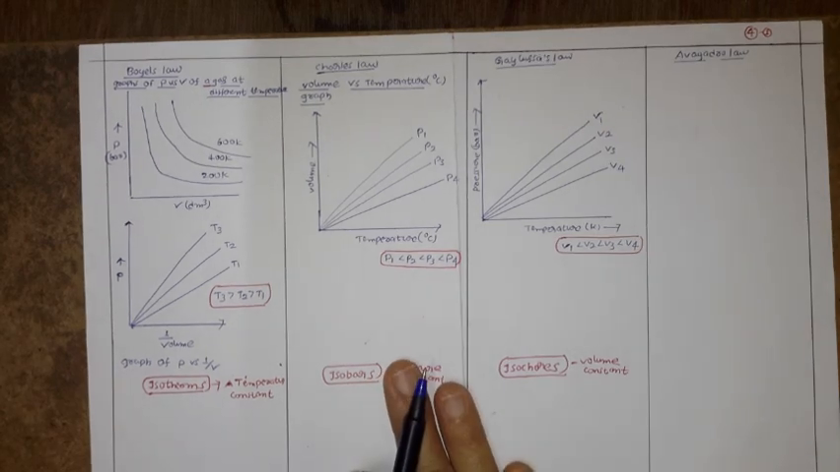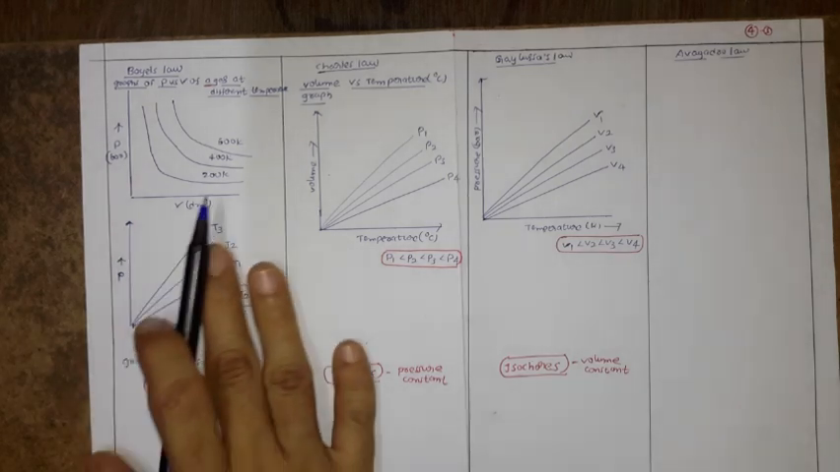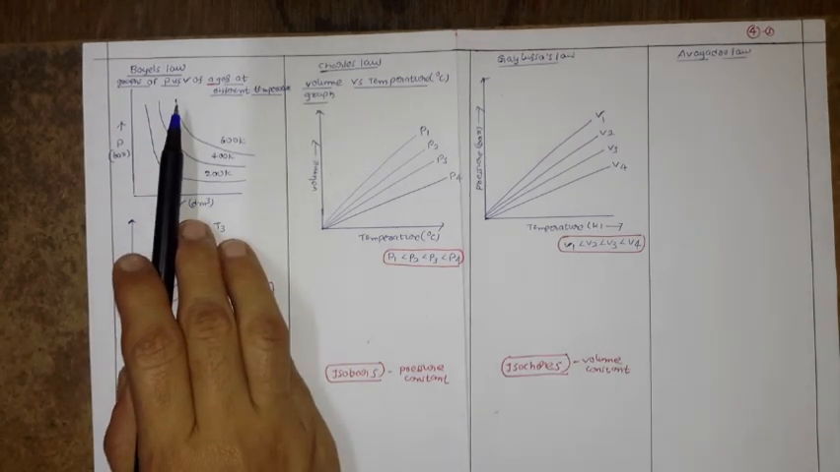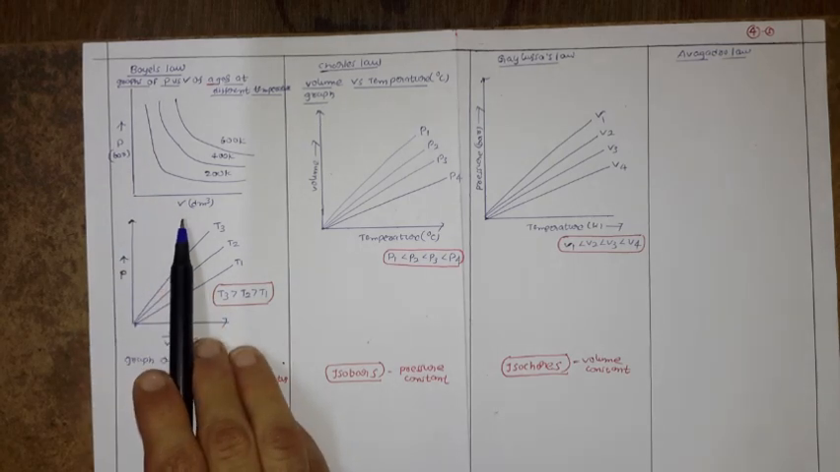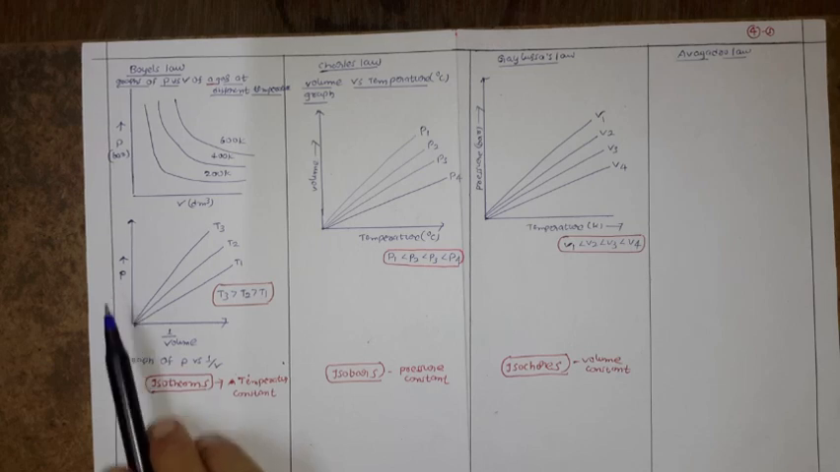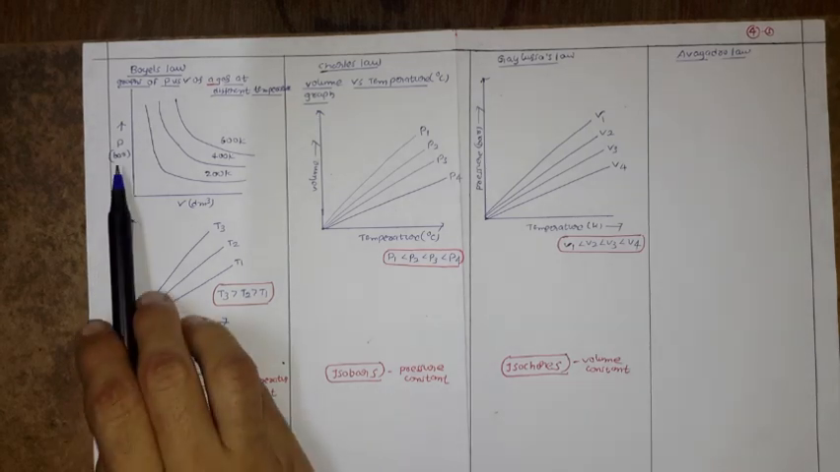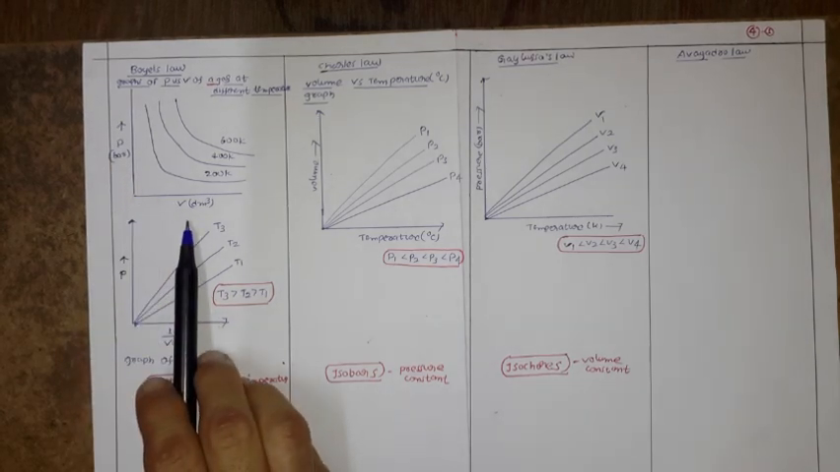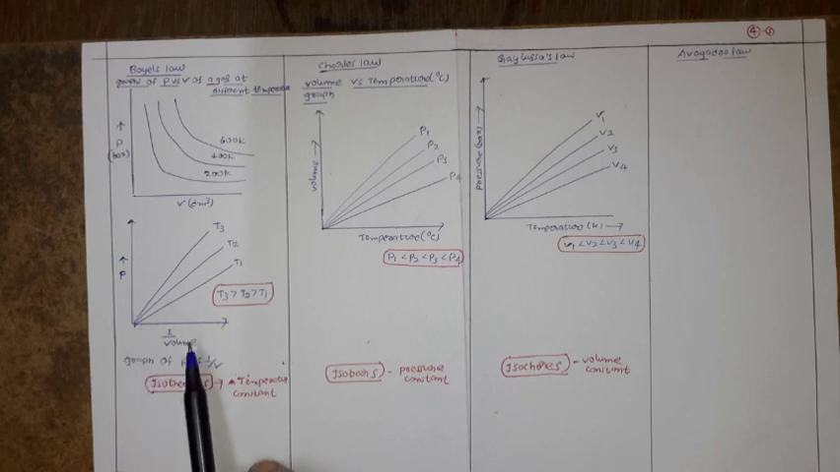Now let us discuss the graphical representation of gaseous laws. First, for Boyle's law, here we draw the plot P versus V. Next graph, P versus 1 by V. Here we already discussed that pressure has an inverse relation with volume, or pressure is directly proportional to 1 by V.